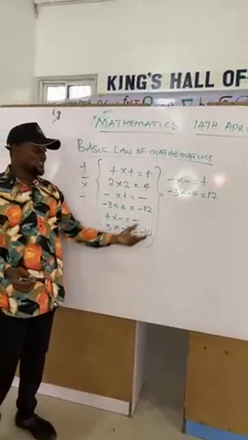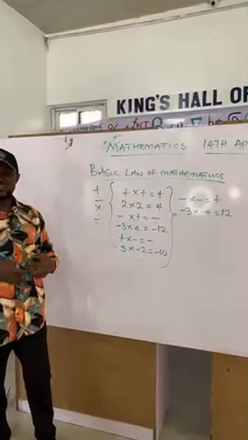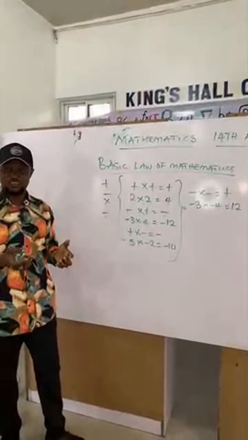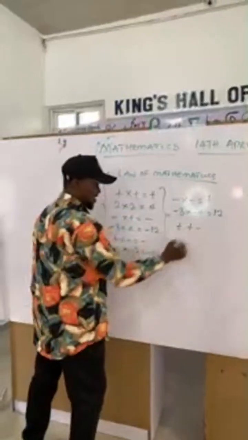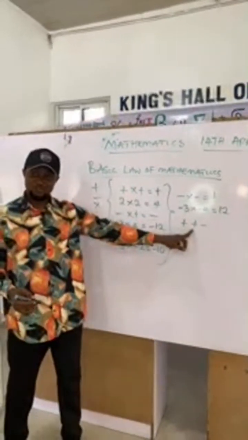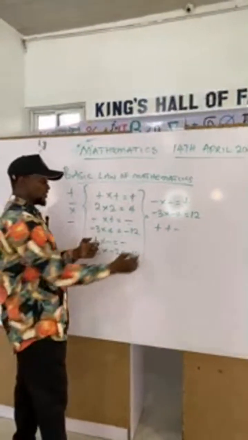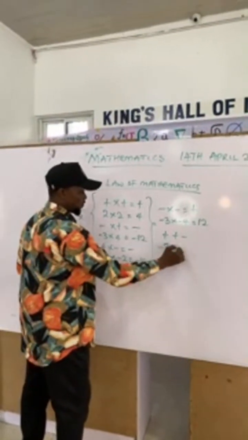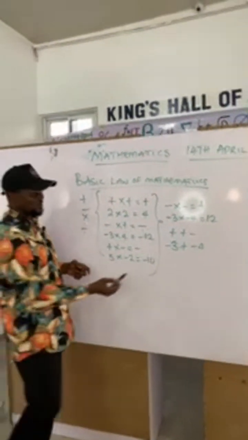If you don't know these basic laws in mathematics, mathematics becomes a burden to you. But these are the basic laws that make everybody love mathematics. And so if you have, let me say, plus and minus together, you add, but the answer will be minus or plus depending on what you have here. Example, I have, let me say, 3 plus minus 4.